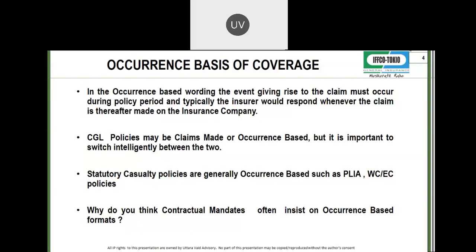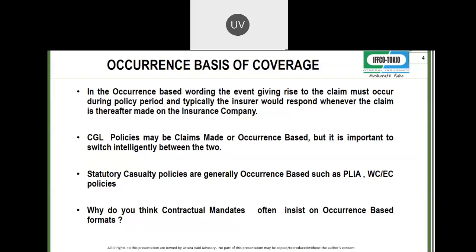Then the policy may expire. The insurer will say, you give me notice of an event as and when that happens. The claim is still not made on you. Okay. There is no third party who has sued, made a written demand for compensation yet. No claim has been made, but the event has happened in that year. So after that, for posterity, the occurrence based wording continues. 3 years down the line, 4 years down the line, your policy may have expired, your factory may have shut down. That doesn't matter. If a claim is made for a wrongful act which happened when the policy was in force, then the policy pays.